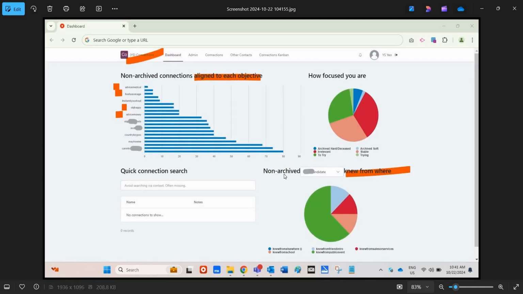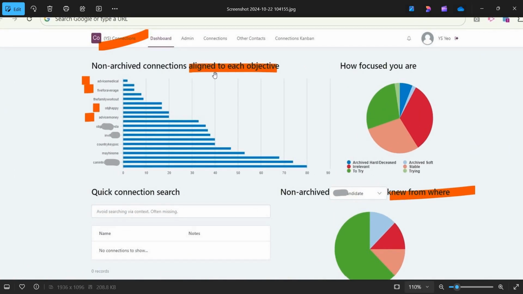And okay, so this is for how I manage my social connections, social network. I have an app for it. I built this app, and for example, which connection is aligned to which objective, right, is also charted out using my app, like which friends can give you medical advice or financial advice, which friends make you happy, which are the 5 people, as they say you are the average of 5 people around you. So who are these 5 people, and all these things.